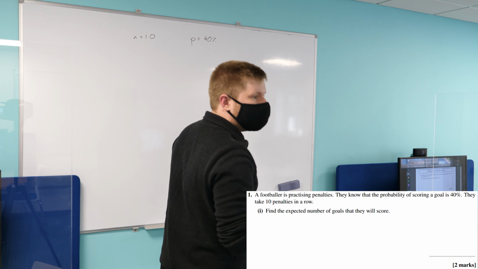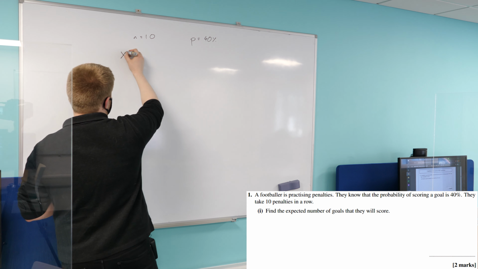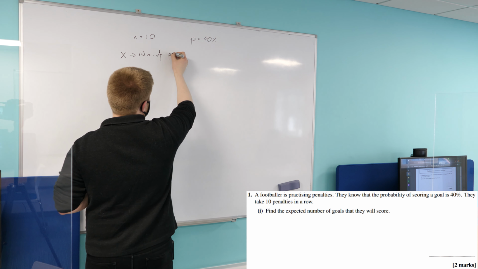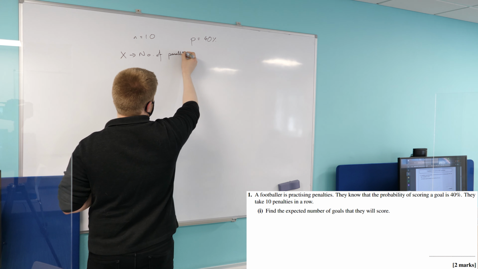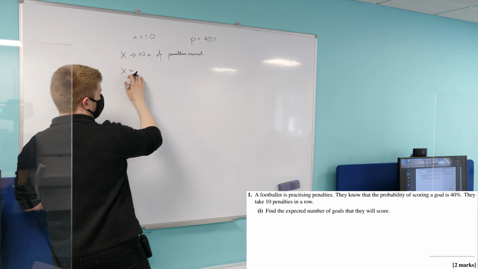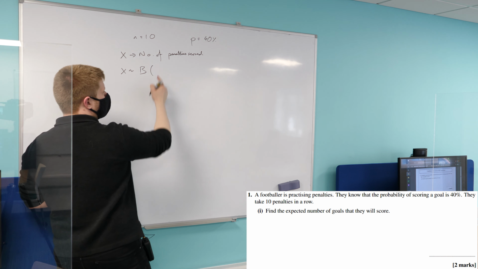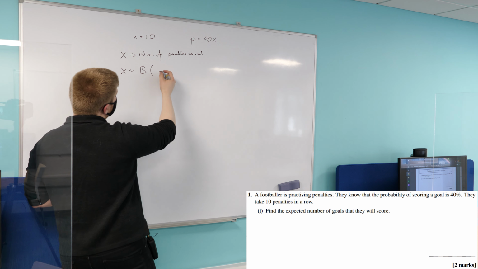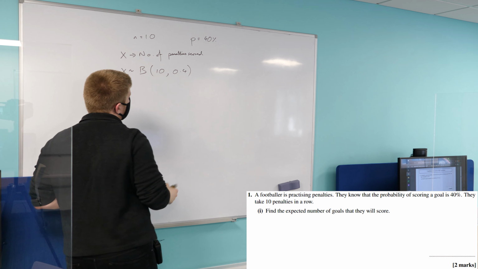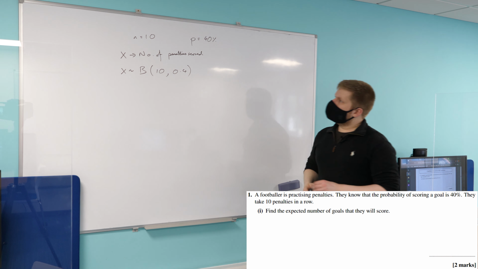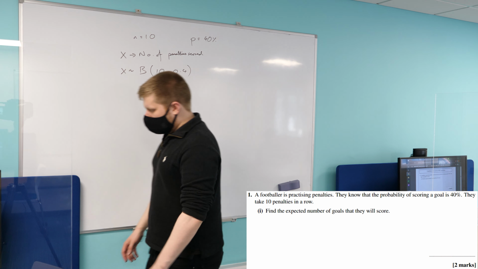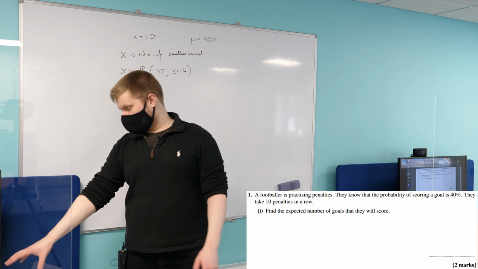Okay? So I think in this case, if we define our random variable, let's say X, as the number of successful penalties, so penalties scored, we should have a binomial distribution. So X is distributed using a binomial distribution. What goes there? n, so 10. And what goes there? p, 0.4. Yeah, 40% or 0.4, either way is fine. Okay? So if you write that down, that's a mark immediately, just pulling out the things in the question. That's even before I've read what part 1 is.